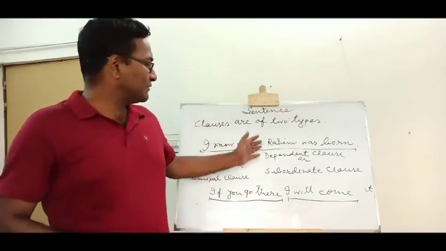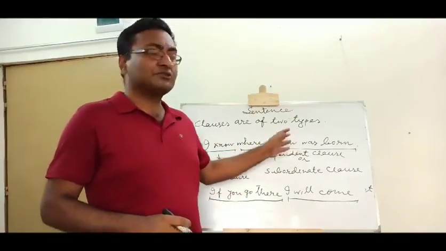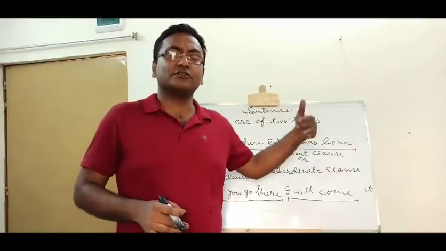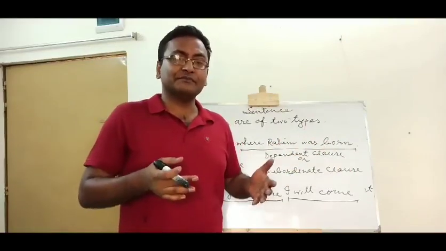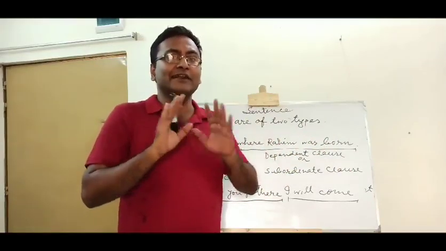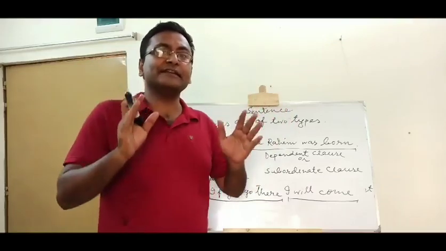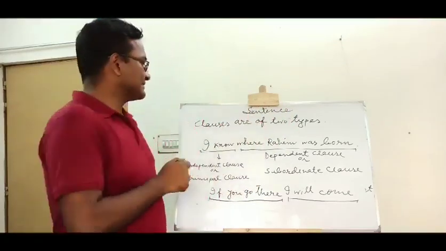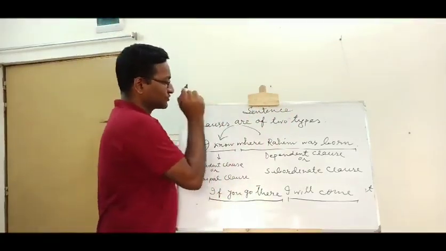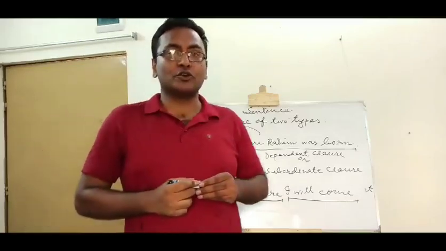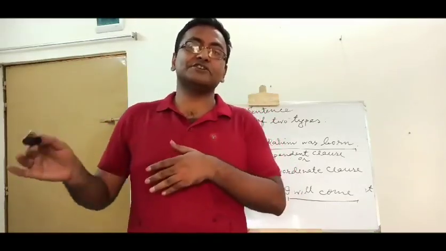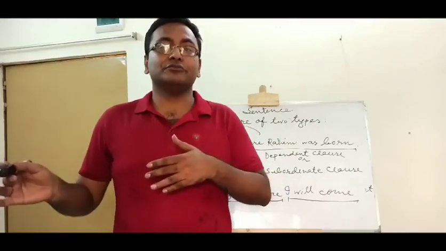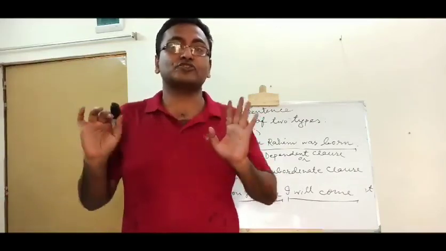So where he was born, this is also a clause because this has a subject and this also has a verb. This is a clause, but it cannot express its meaning clearly. It needs the help of this portion. So where he was born, this portion totally depends on I know or that portion.